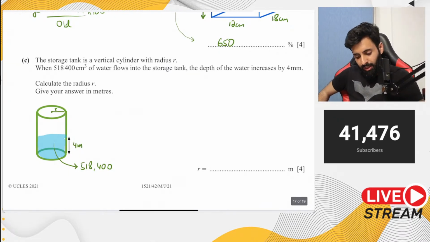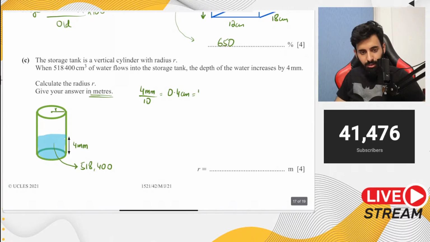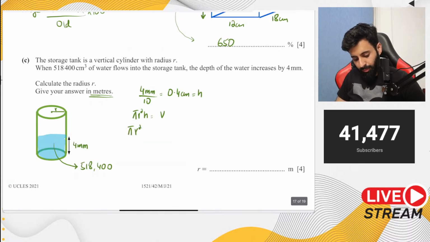Okay, and then don't forget at the end that you have to give your answer in meters. And this 4 is not actually 4 meters, it's 4 millimeters. So first things first, 4 millimeter को हम convert कर लेते हैं into centimeter. That's 0.4 centimeter, which is actually equal to the height of the cylinder. Okay, so pi r square h gives us the volume. So that means pi into r square into 0.4 is equal to 518,400. Now if you work out r square, that's going to be 518,400 over 0.4 pi.